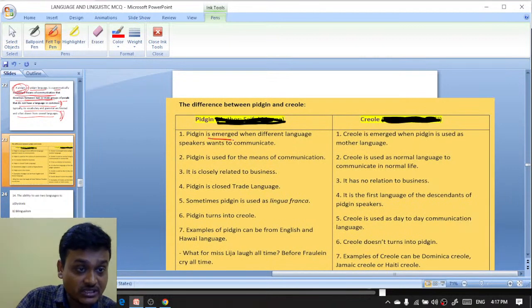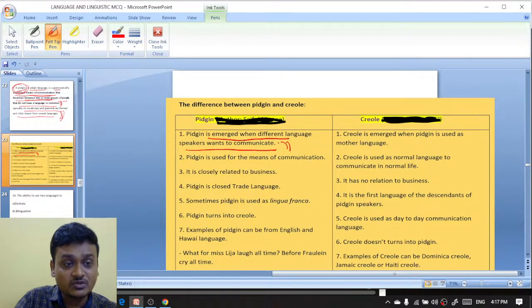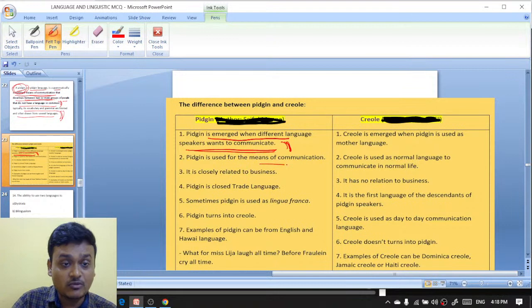And pidgin emerges when different language speakers want to communicate. I speak Bengali as my mother tongue, and the person I want to speak to has Malayalam as his or her mother tongue. But pidgin, what happens here? Pidgin emerges when different language speakers want to communicate. When we want to talk, that is when pidgin appears. And pidgin is used as a means of communication.